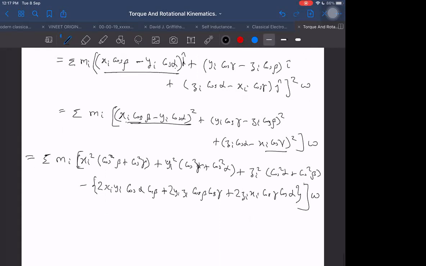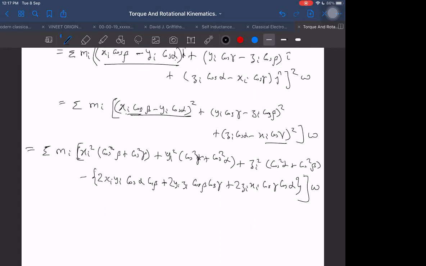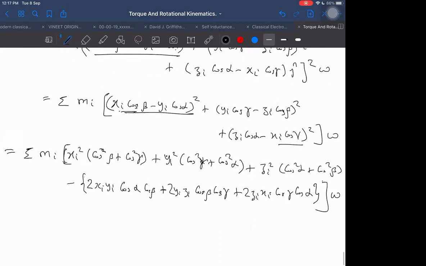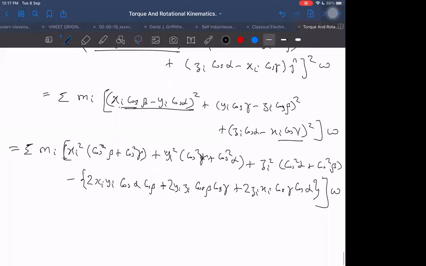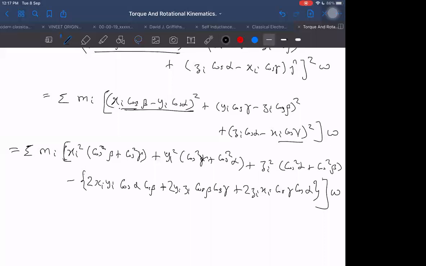Now, I have, see, this is the complicated term of a real angular momentum term. So many terms are there: xi square, yi square. Normally you feel that moment of inertia is just mi xi square, but that is not true actually. It is valid only when the motion of the body is just confined to one plane only. In that case it is like that, but otherwise see, we are having so many terms coming out to be here.